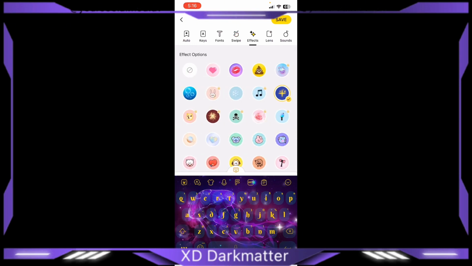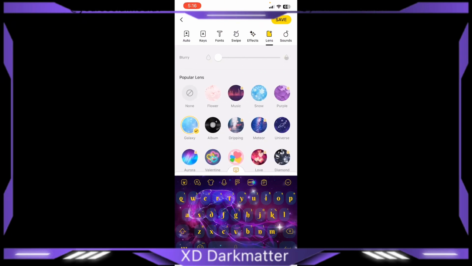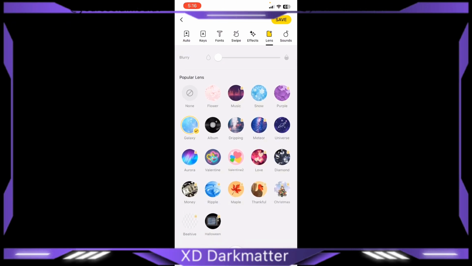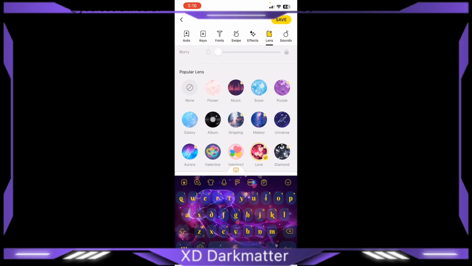And the effects, you can choose any effect you want. Lens, you can choose how you want your lens to look. You can choose flowers, music, snow. You see these that are locked, you can't unlock them unless you want to watch an ad to unlock them.